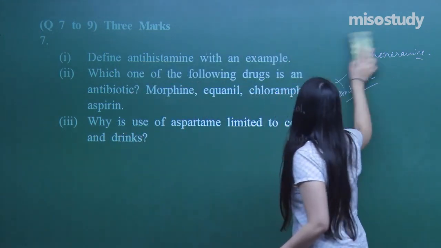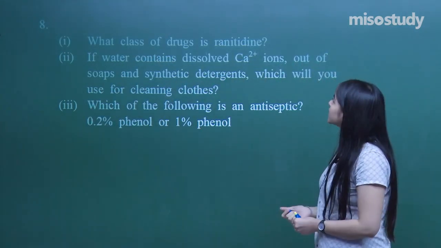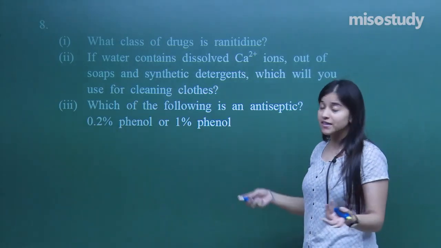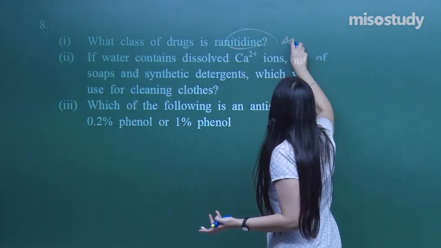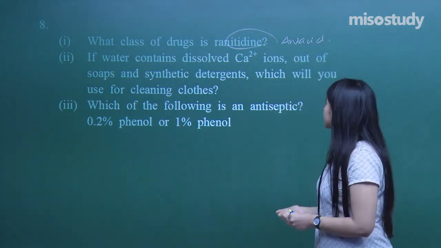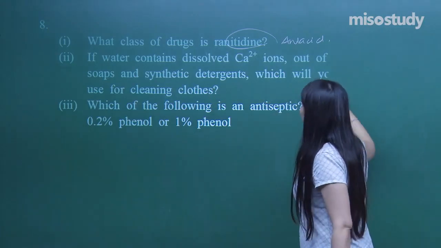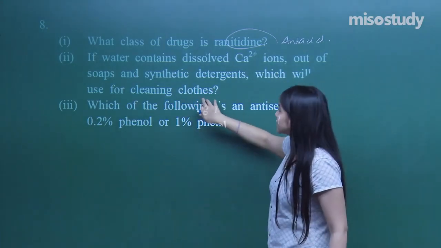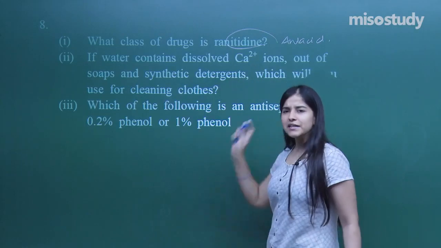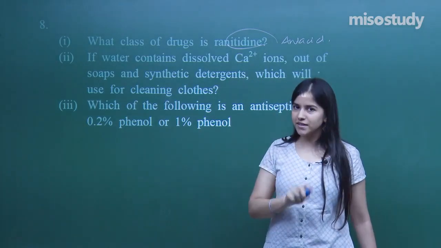Let's move on to the very next question. What do we have? Okay. What class of drugs is ranitidine? We just have discussed. It's antacid. If water contains dissolved calcium ions, out of soaps and synthetic detergents, which will you use for cleaning clothes? So, do you clean clothes with soaps? No? It is always the detergent which you use.